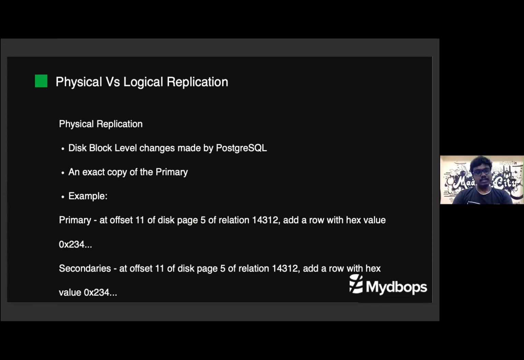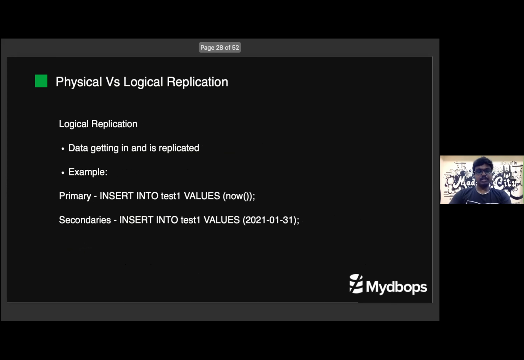So the major thing is our primary and secondary will be an exact copy, almost the same even at the disk block level as well. That is the advantage of having physical replication. Both servers will be almost the same. If you try to find the physical location of a particular record on both servers, it will also be equal.